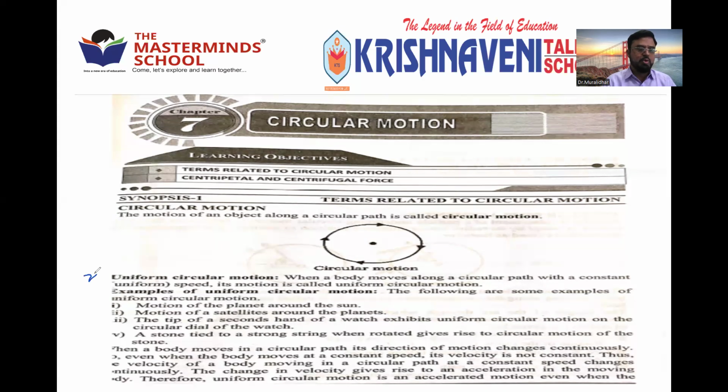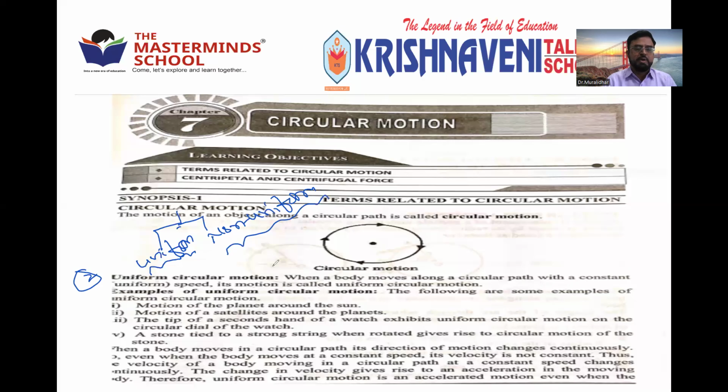Now, the point number 2. Circular motion can be of two types. It may be uniform circular motion or non-uniform circular motion. Already we have seen what uniform motion is. If a body covers the same distance in the same time, it means it is moving at constant speed. Same distance in the same time, then you can call it uniform circular motion. Reciprocally, if it covers different distances in different timings, it is non-uniform. Already given so many examples when we were discussing motion.